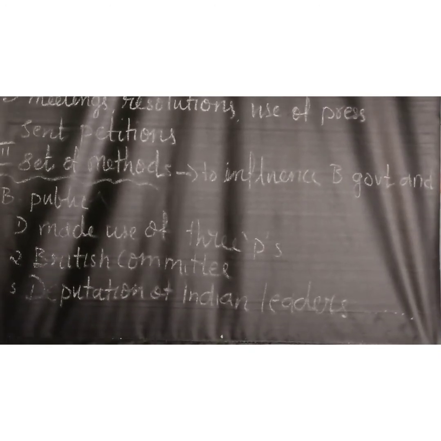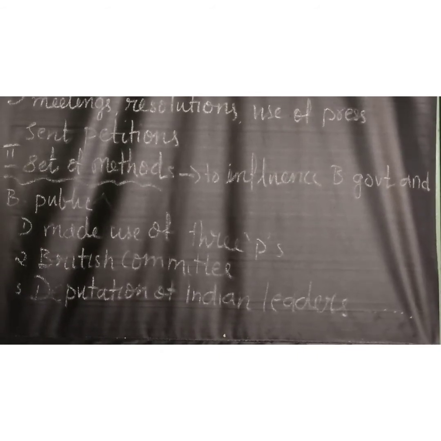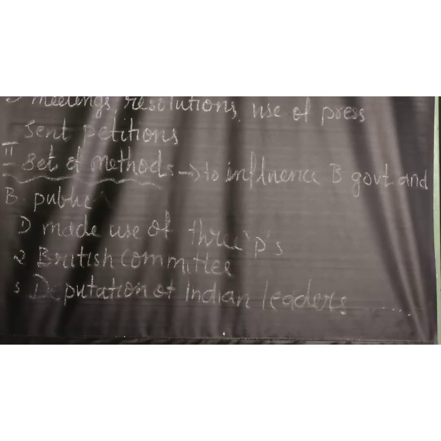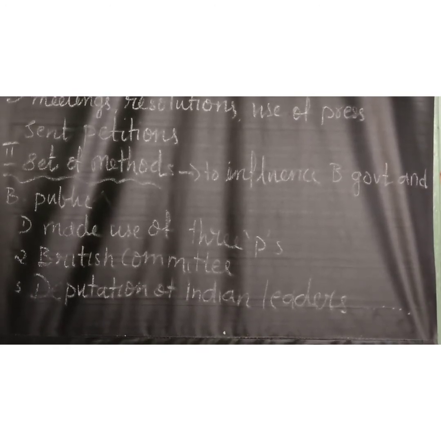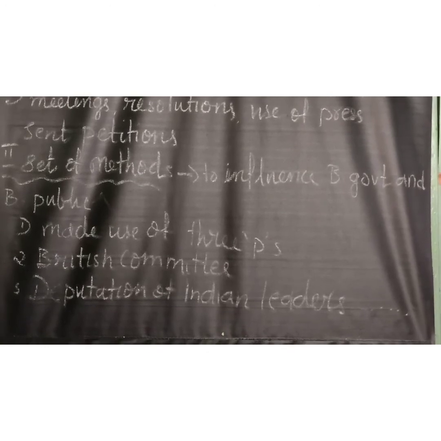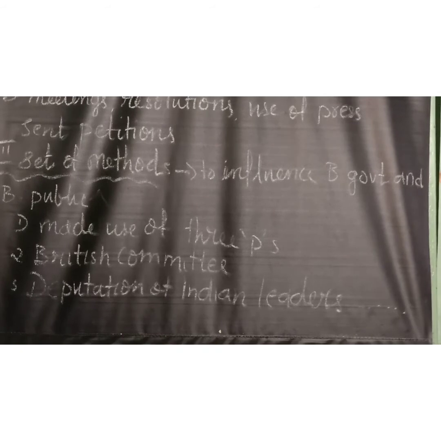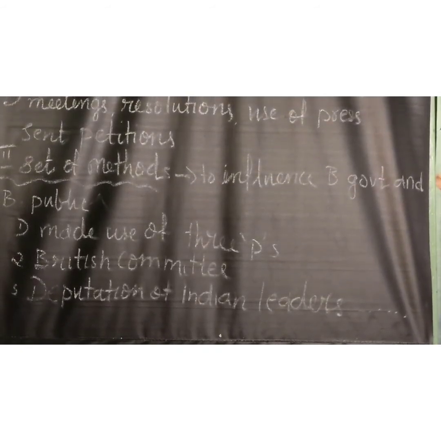Secondly, they set up a British Committee of the Indian National Congress in 1889, and they published a weekly journal called India to present India's case before the British public. Then thirdly, Indian leaders were sent to Britain to create awareness among British people and politicians about the plight of Indians. Plight means the helplessness of Indians.